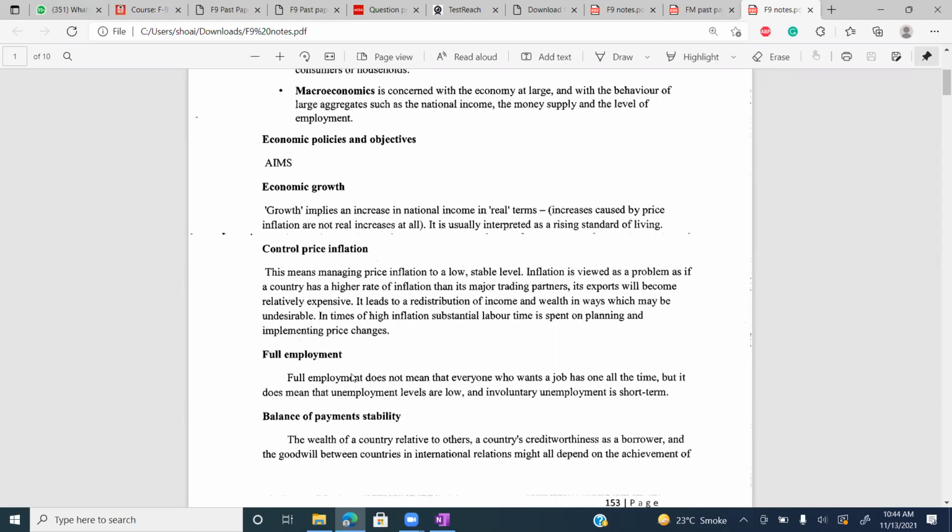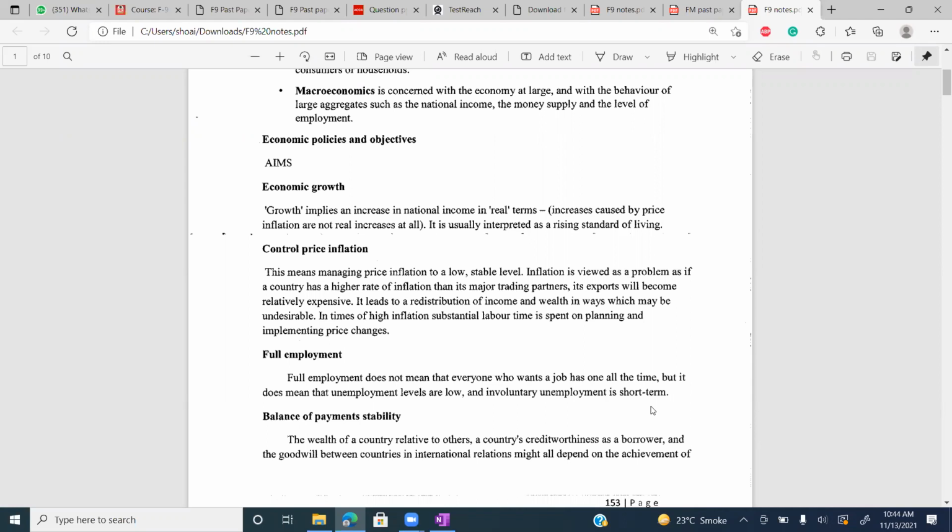Full employment. Full employment doesn't mean employment for every person. Full employment means employment for the maximum number of people. It does not mean that everyone wants a job, or has one all the time. But it does mean that unemployment levels are low and involuntary unemployment is short term.